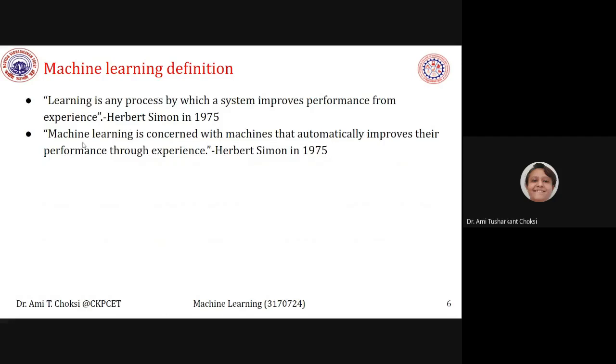Machine learning is concerned with machines that automatically improve their performance through experience, right? See, the machine learning definition very clearly says that machine learns, automatically improves its performance through experience. This is what machine learning is.